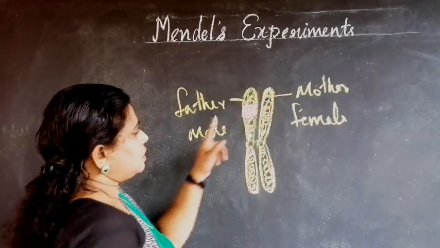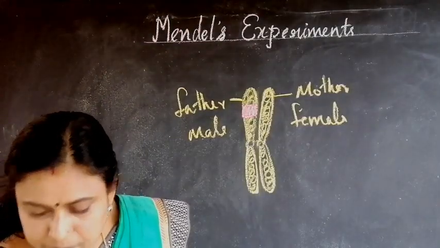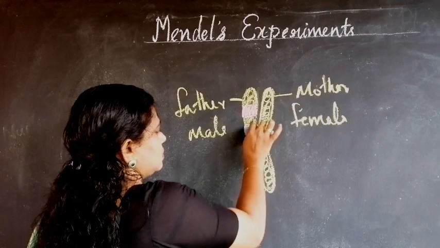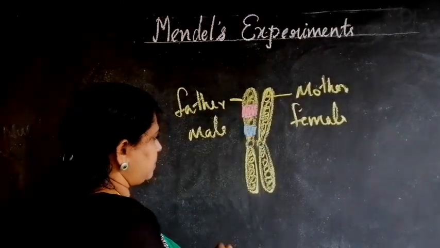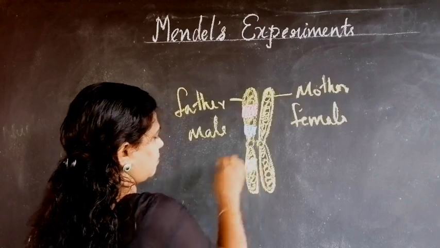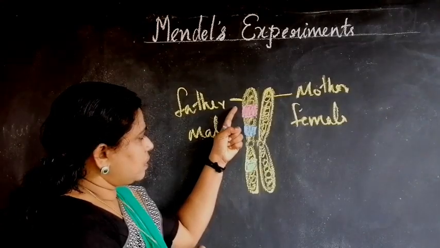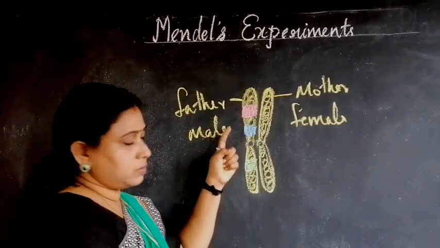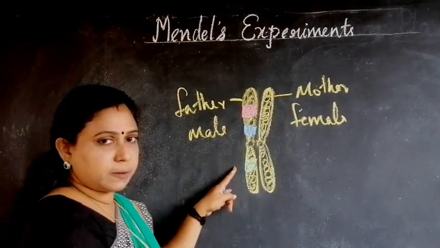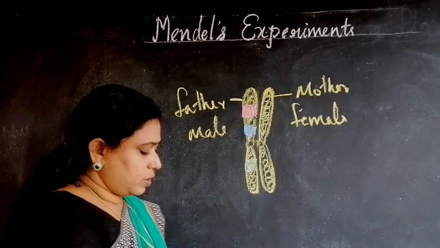Here, this is a gene. This is another gene. This is another gene. So the chromosome which came from the father contains these genes, and each of these genes will be responsible for each character.